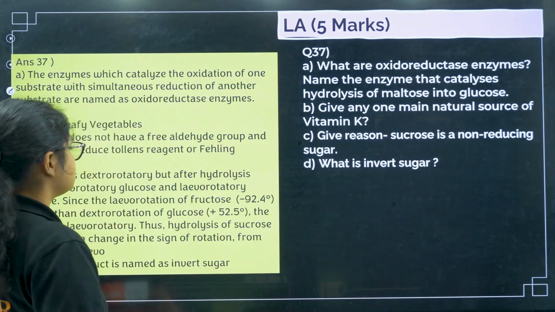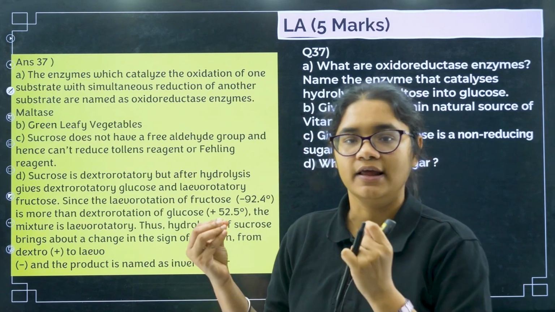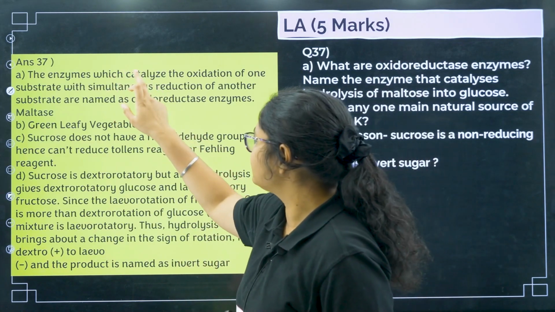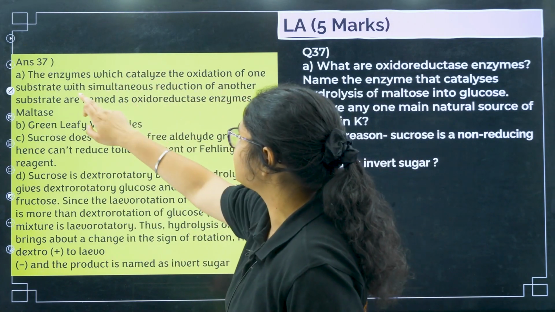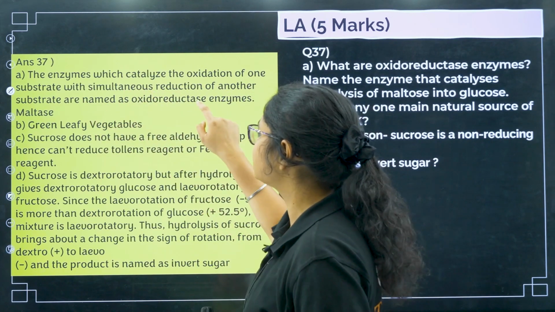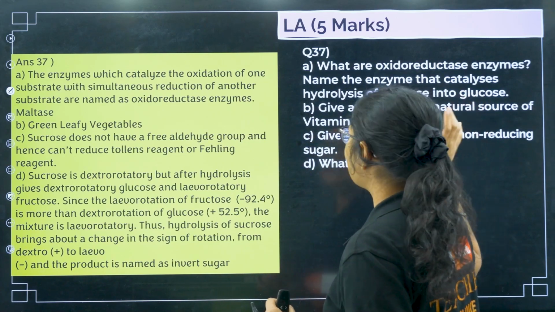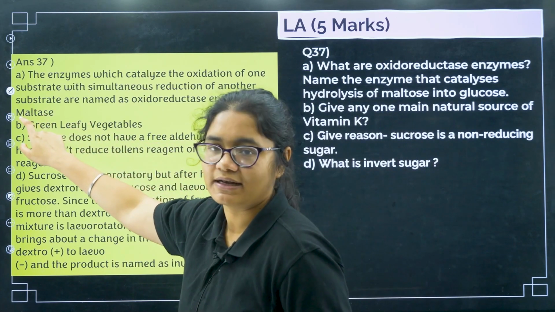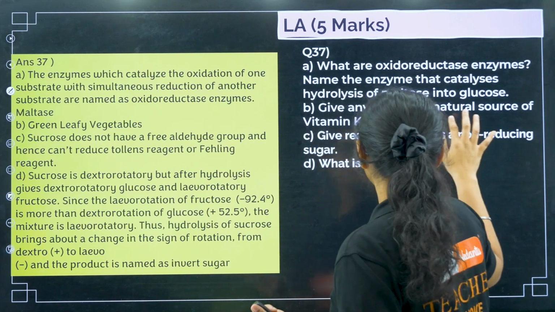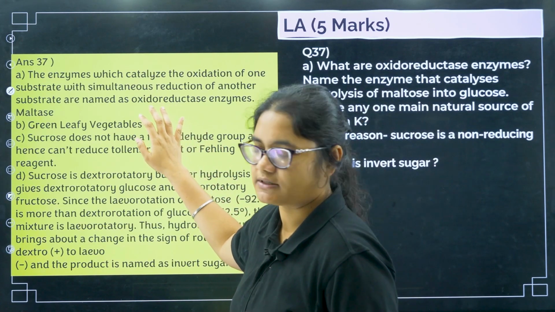So oxidoreductase enzymes are those enzymes which catalyze the oxidation reduction reactions. Okay, so the enzymes which catalyze the oxidation of one substrate with simultaneous reduction of another substrate is named as oxidoreductase enzyme. Next, which enzyme catalyzes the hydrolysis of maltose? That is your maltase enzyme. Next, give any one main natural source of vitamin K, that is your green leafy vegetables.